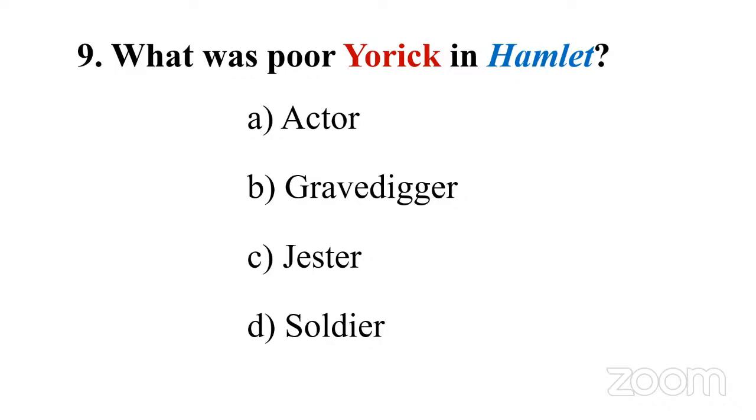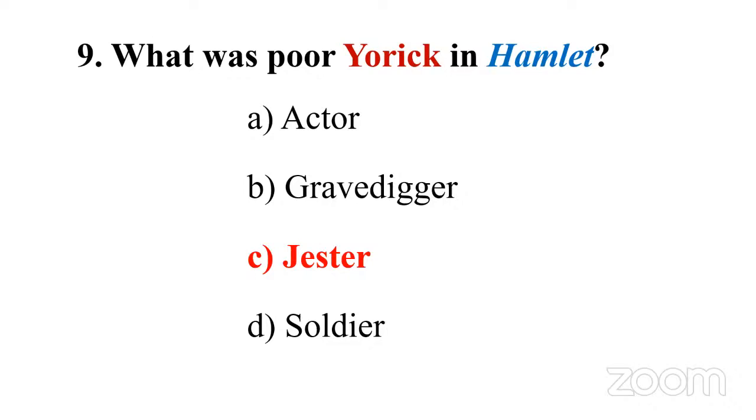But the thing is, when you prepare for the NET exam, you should be aware of at least some 10 plays of Shakespeare. At least you should know the context, the characters, or the famous lines from at least 10 plays of Shakespeare. Definitely we get a question from Shakespeare. And the answer to this question is C, jester.